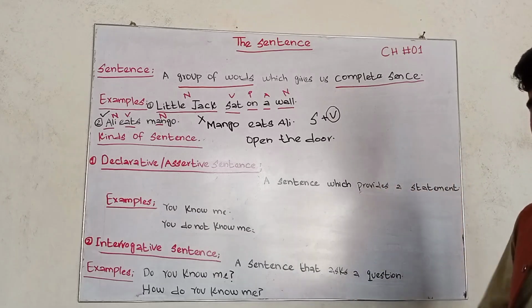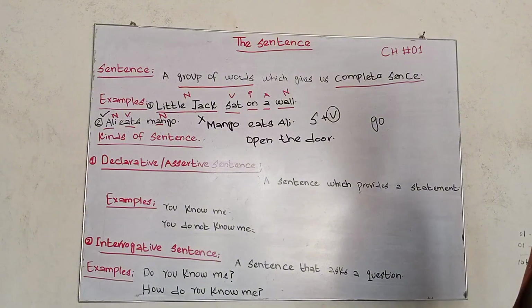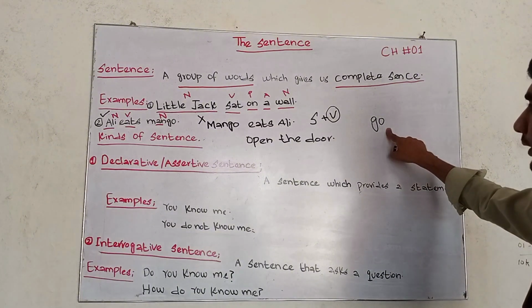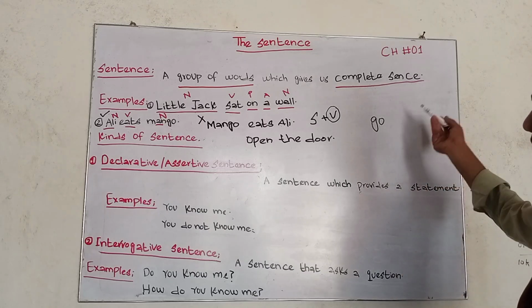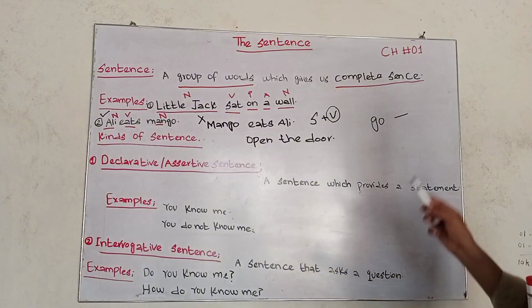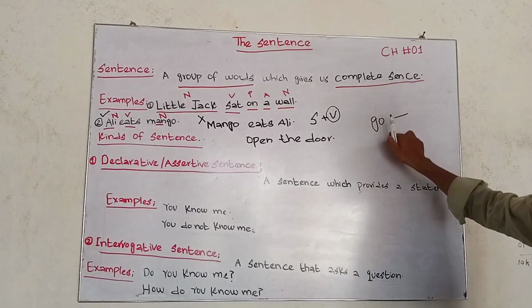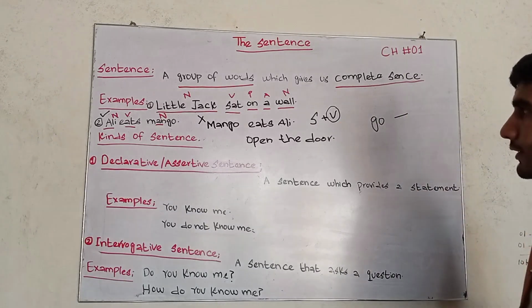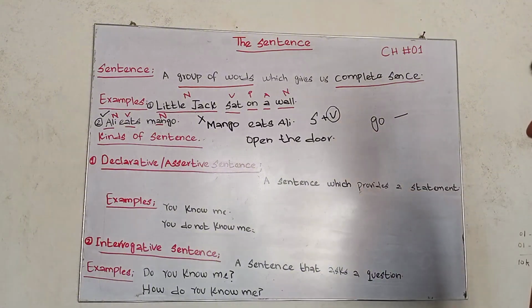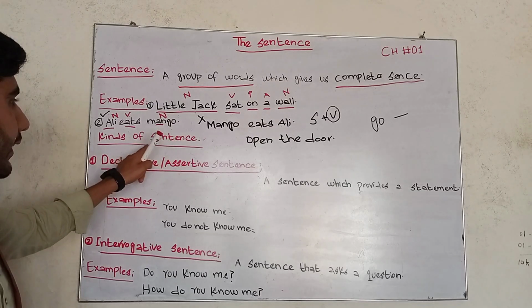Because it is action. For example, if I give you the example, go. This is the verb. Go. It's a verb, but it's an imperative verb. It is giving us full sense. It is giving us full sense, but this is not a group of words. But it is giving us full sense. So it's also a sentence, and for a sentence, the subject and verb are necessary, but first priority we will go to the verb. And the next step, we will explain the kinds of sentences.